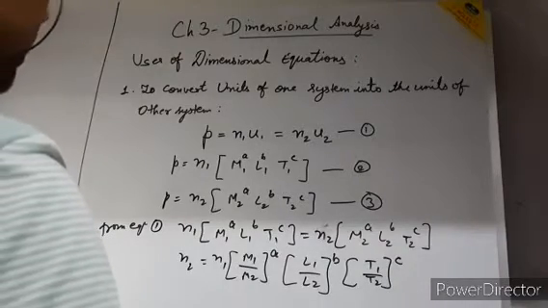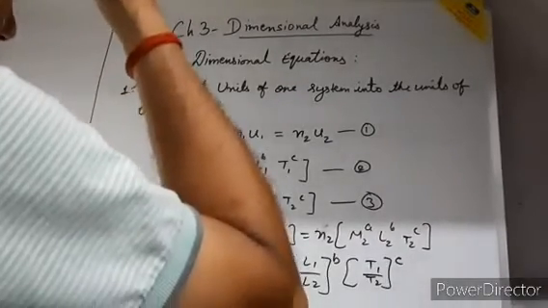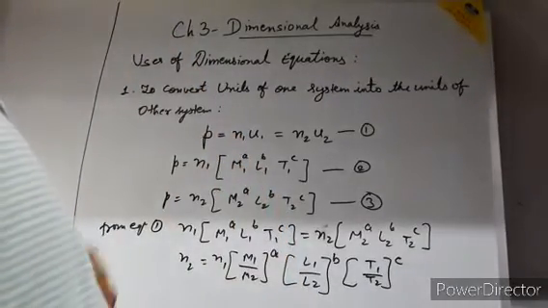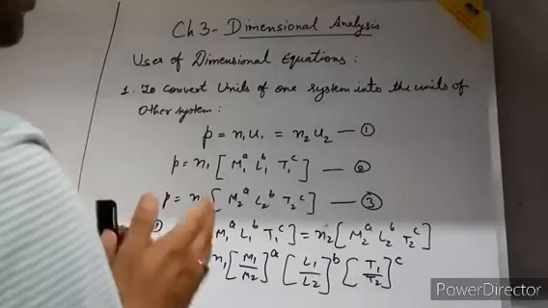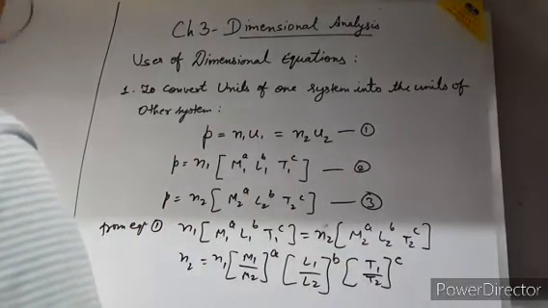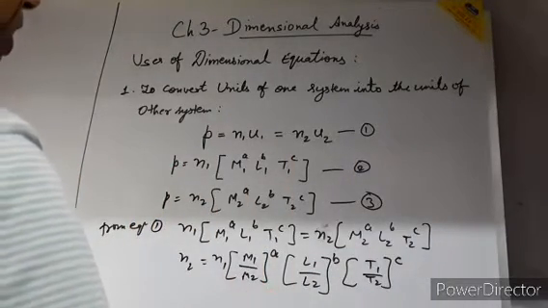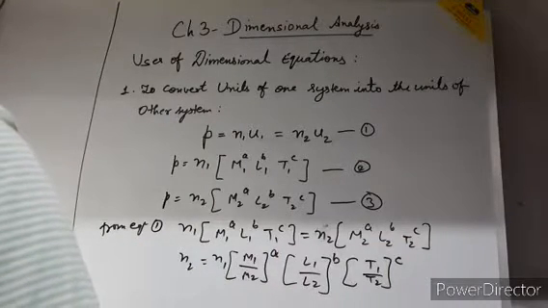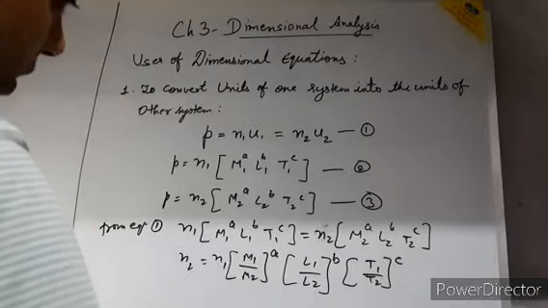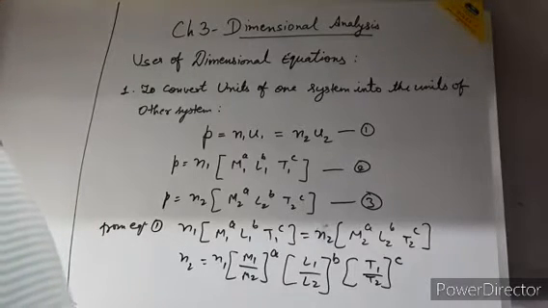Here I am taking one example where I convert a unit of one system to a unit of the other system. I am converting the Newton into the dyne. The Newton is the SI unit and the dyne is the CGS unit.